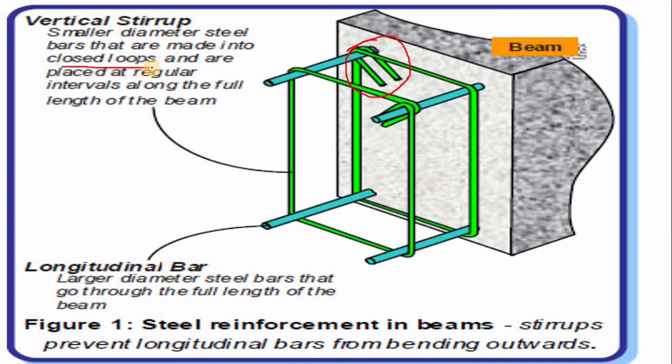In monitoring earthquake resistance, we check that the stirrup is a closed loop and placed at regular intervals along the full length of the beam. We have to provide it throughout the beam, and the stirrup spacing should be regular, not at unequal distances. The loop is closed so that it does not open while the earthquake occurs.